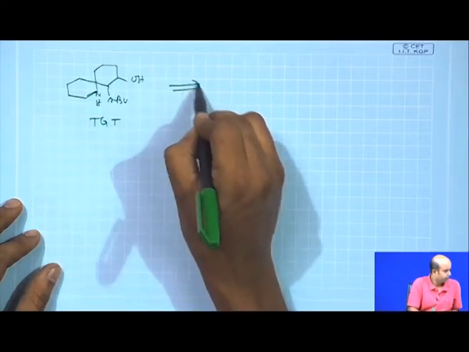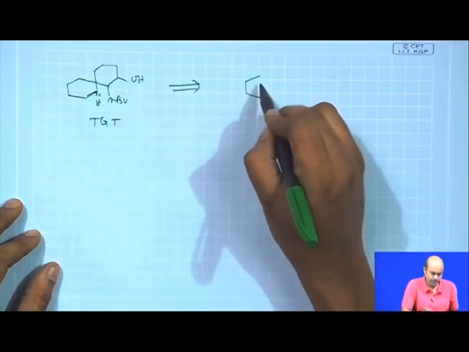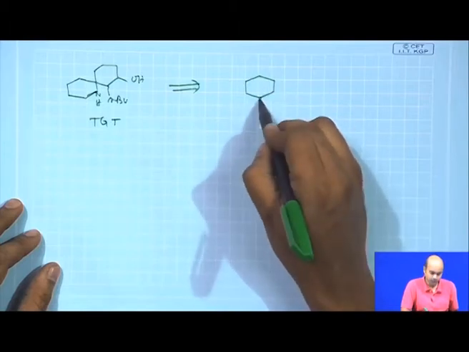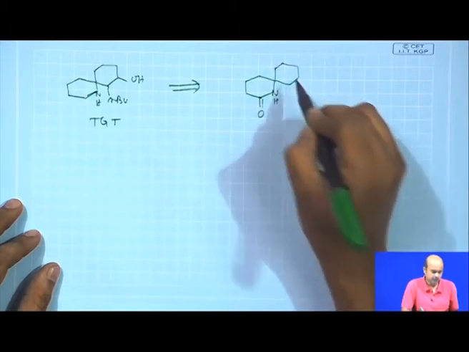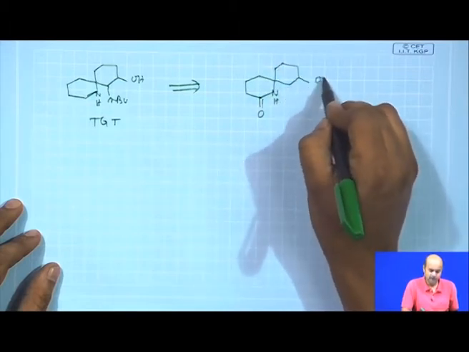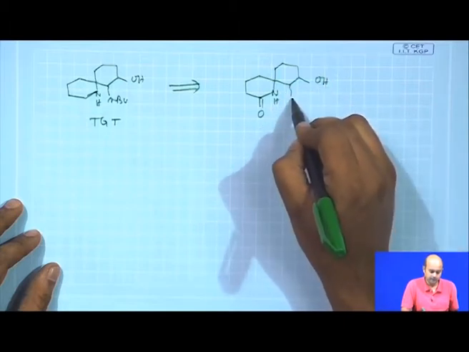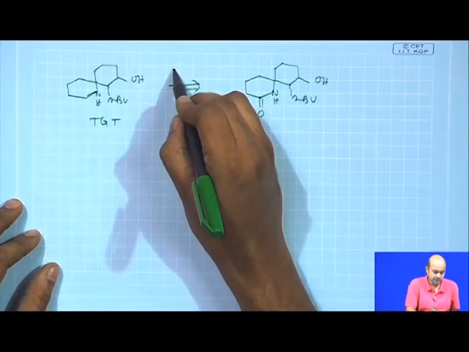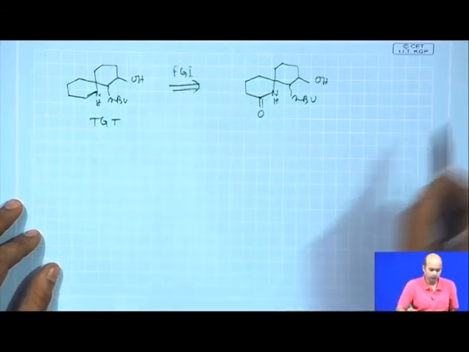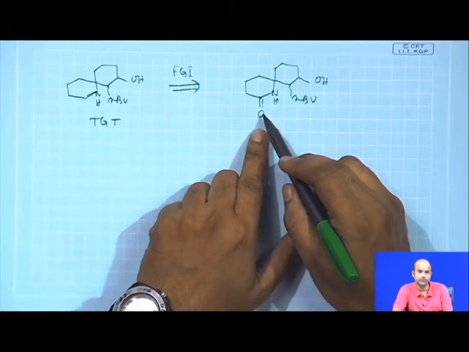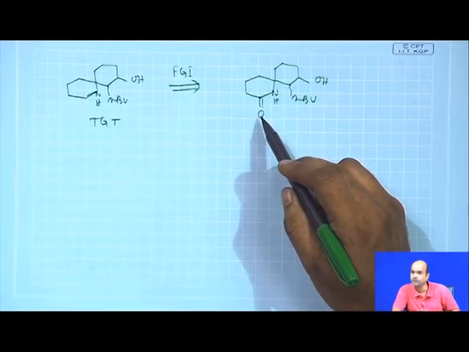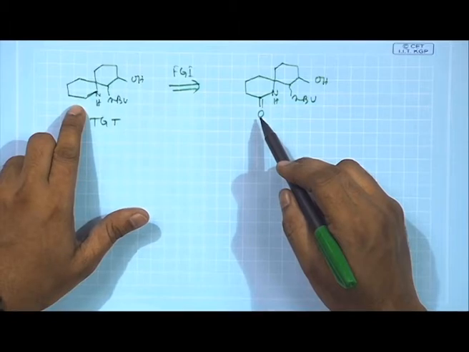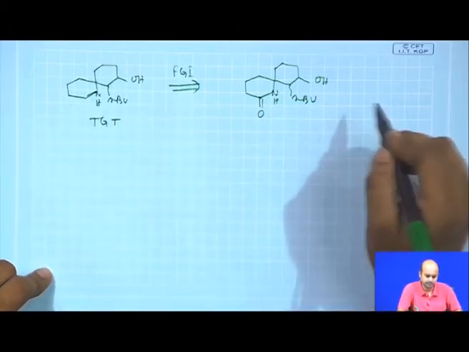In the retro, at the very beginning we will be using a very powerful reductive transformation, which will convert an amide to the corresponding amine. It is a functional group interconversion. We all know an amide can be converted to the corresponding amine in a reductive way. You take an amide, react it with LAH, lithium aluminum hydride, and you basically get the amine. This is very standard textbook chemistry. Okay. So, it is FGI.